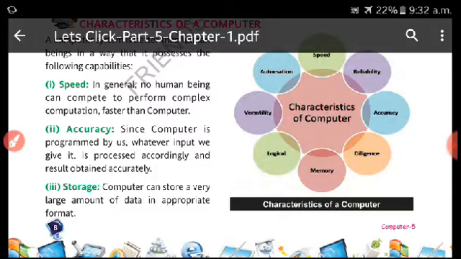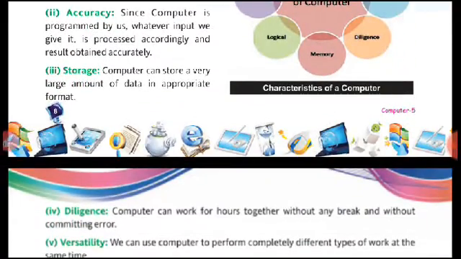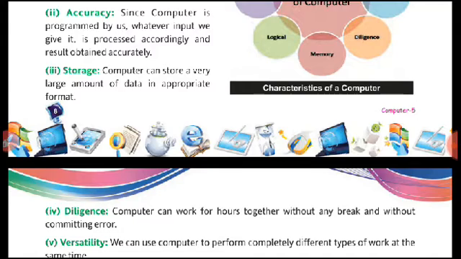Next, storage. Remember why we need storage: as we have a brain, a mind, to store whatever we learn and retain it, in the same way we need a memory or storage device for the computer, so that whatever operations we perform can be stored in the memory.